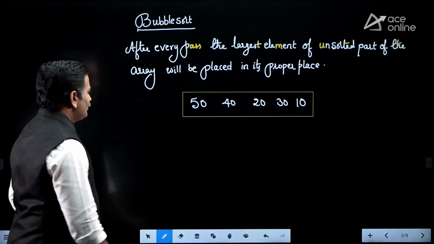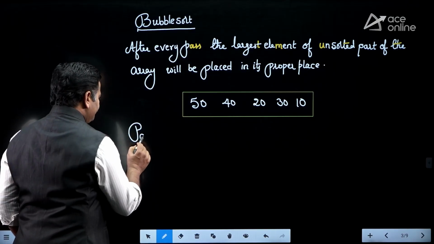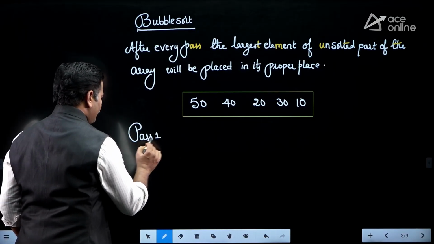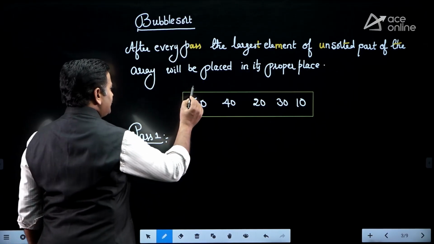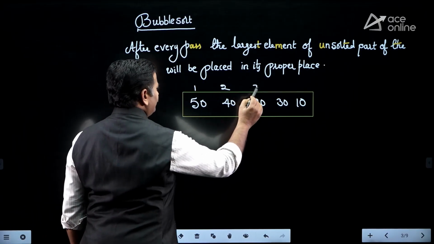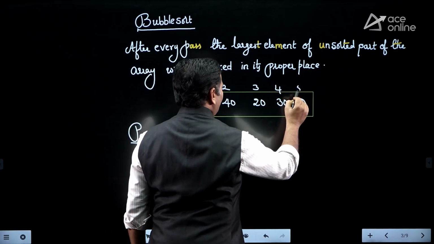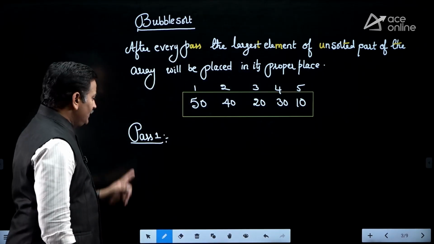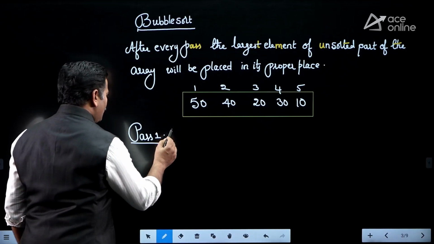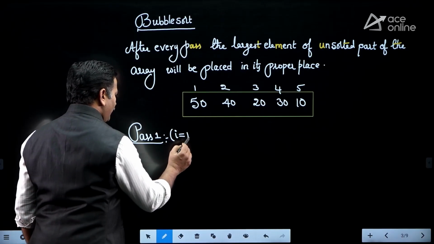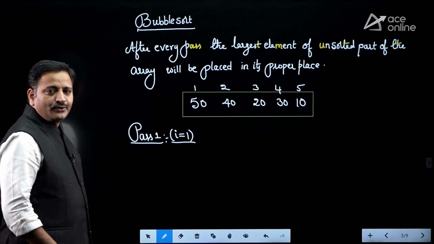Suppose you take pass number 1, with indices 1, 2, 3, 4, 5. In the algorithm, pass number 1 is i equal to 1, the outer loop.